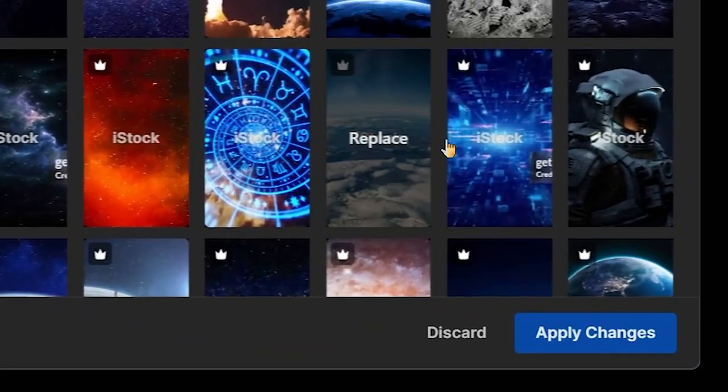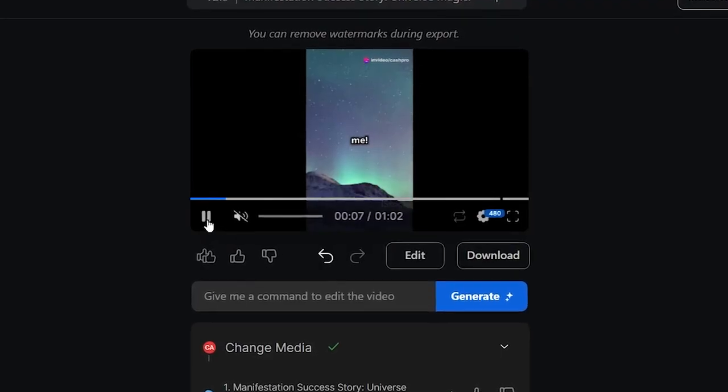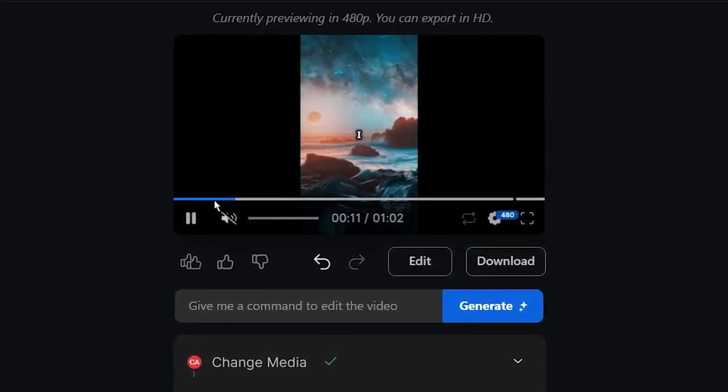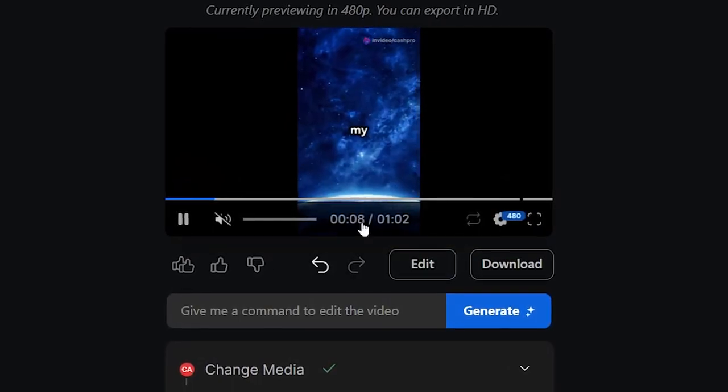All you need to do is hit apply changes, and the invideo AI will start changing the media. Now the video is ready, and if we hit play, as you can see, it has replaced the third scene with the scene that we selected.